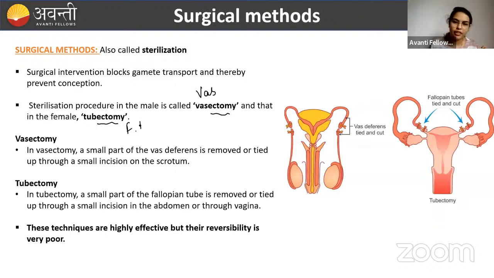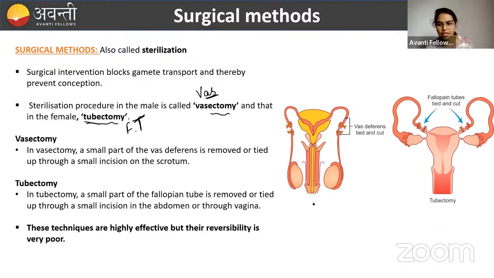Tubectomy is for the fallopian tube. If you find it difficult to remember: fallopian tube, tubectomy; vasectomy in the male. So here the doctor will cut and tie the vas deferens so that there is no possibility of meeting of the sperm and egg.